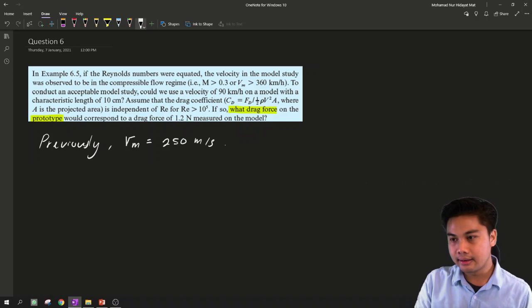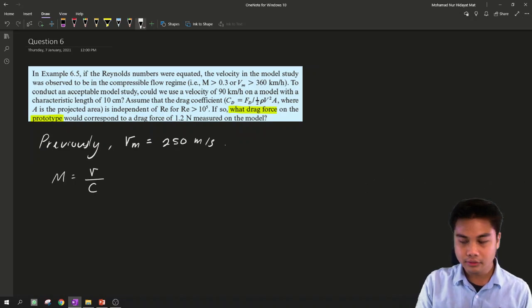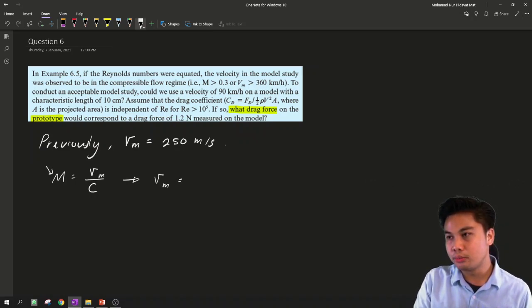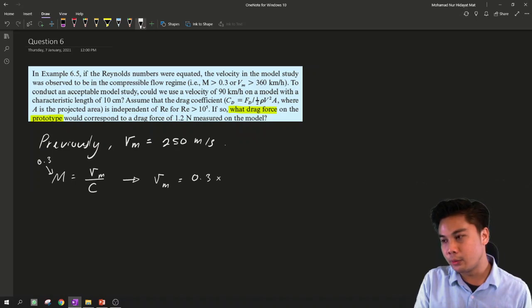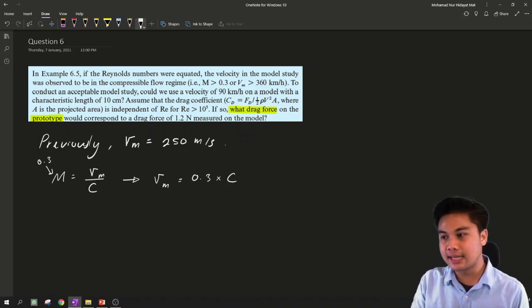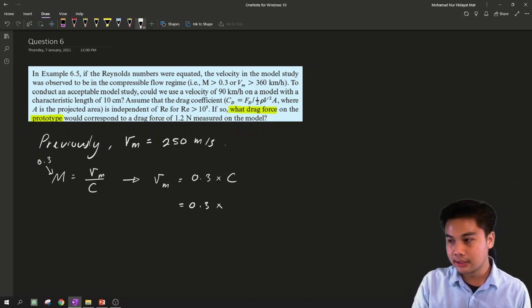So from here, let's derive the Mach number, which is the local velocity of the flow over the local speed of sound, C. In this case, the velocity of the model, equated with the Mach number to be compressible, shall be equal to 0.3 multiplied with C, the speed of sound in air, which is 343 meter per second.